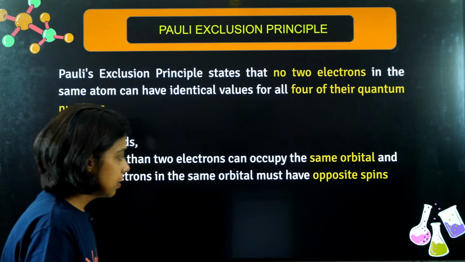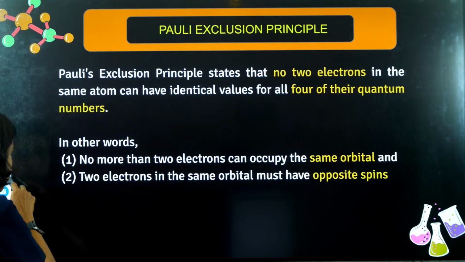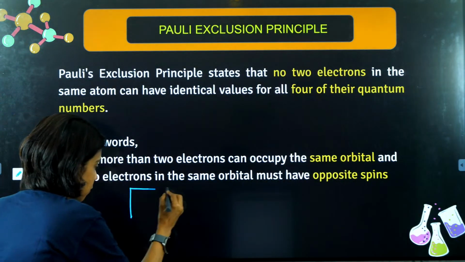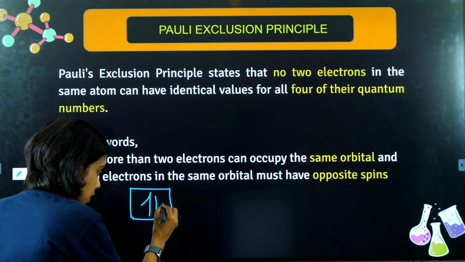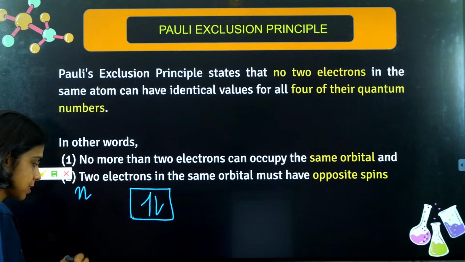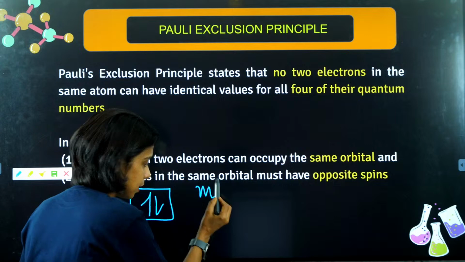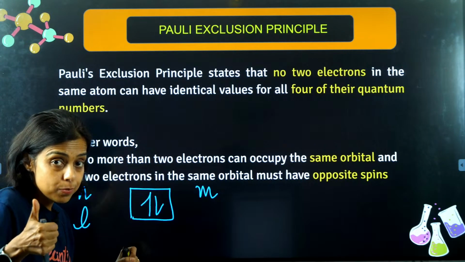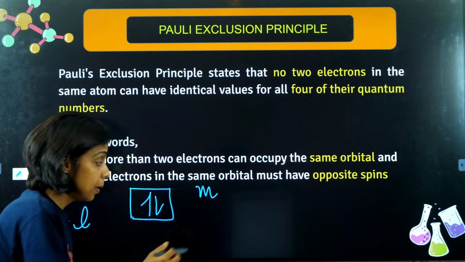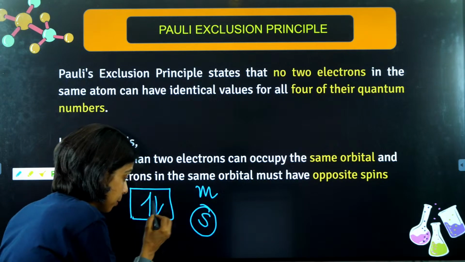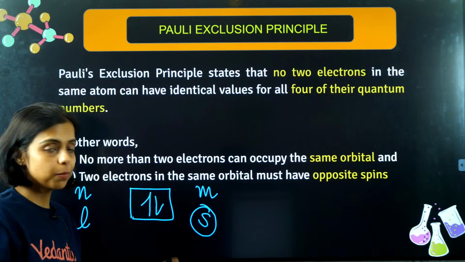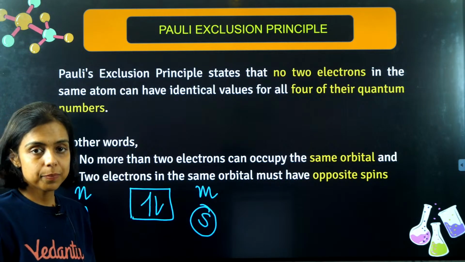For example, suppose I have 2 electrons in the same orbital, right? I have 2 electrons in the same orbital. So they belong to the same shell, N is same. They belong to the same subshell, right? They belong to the same orbital. So M is also same. But first 3 can be same because same shell, same subshell, same orbital. But what will be different? Spin quantum number. If one is plus half, another spin quantum number is, for this electron it will be minus half, right?